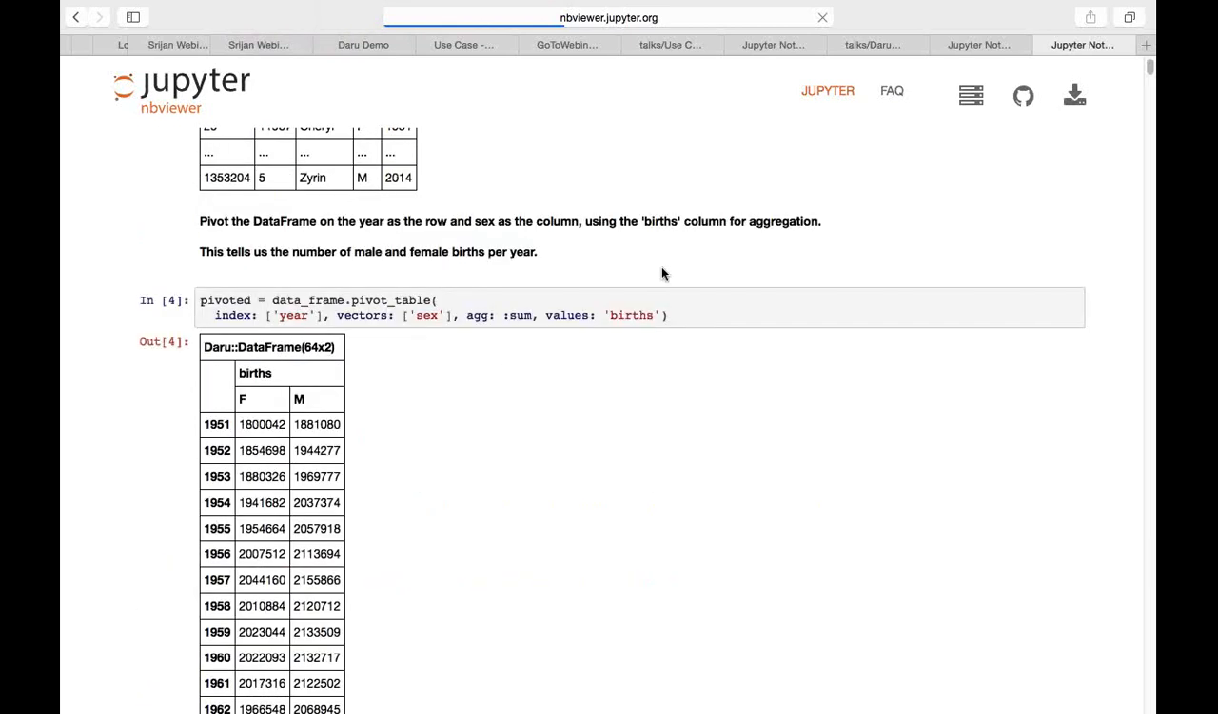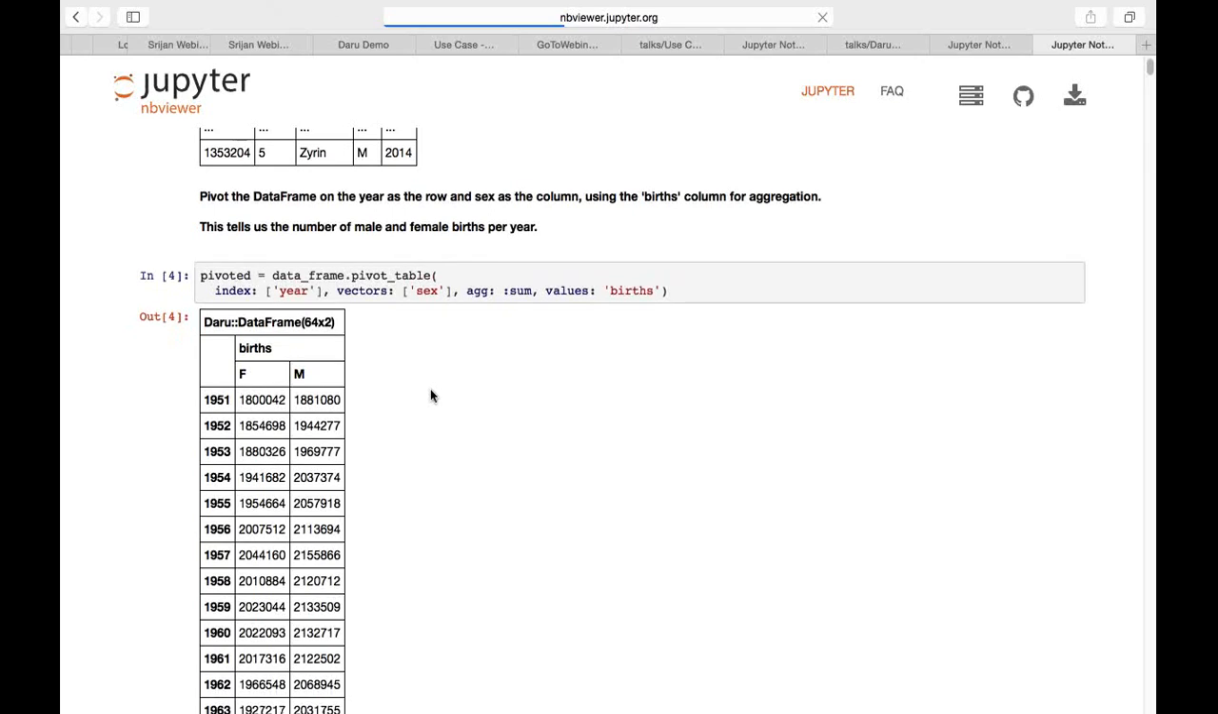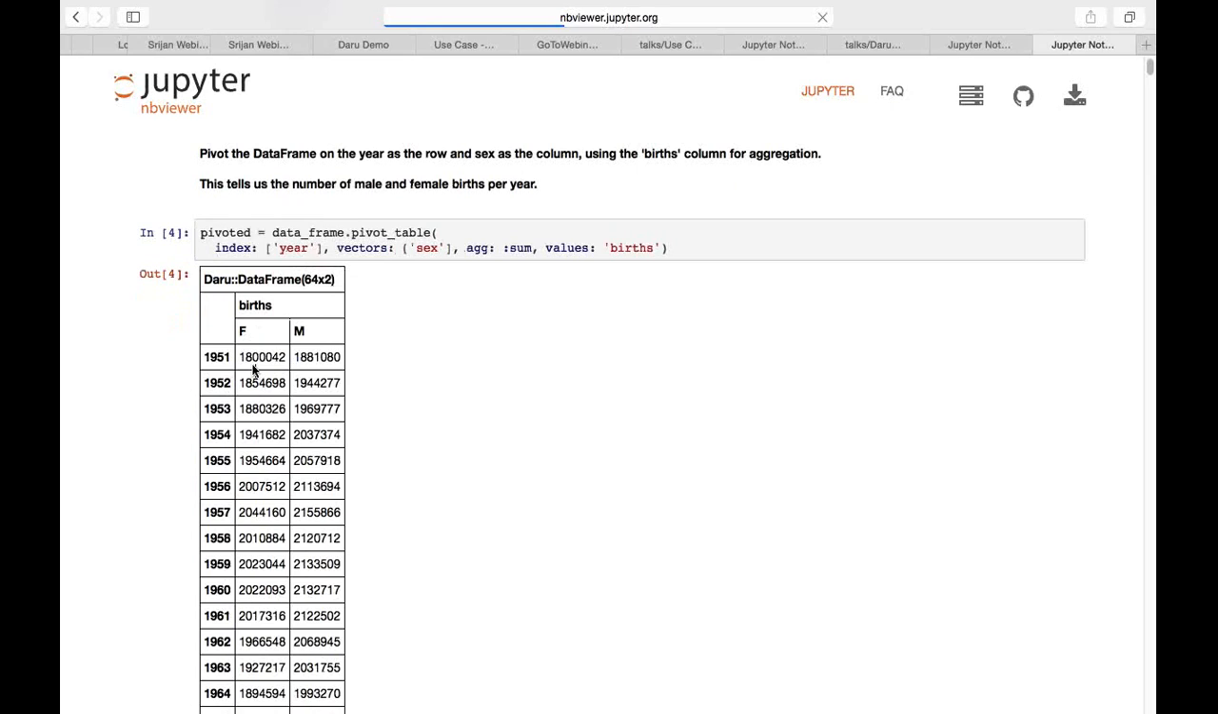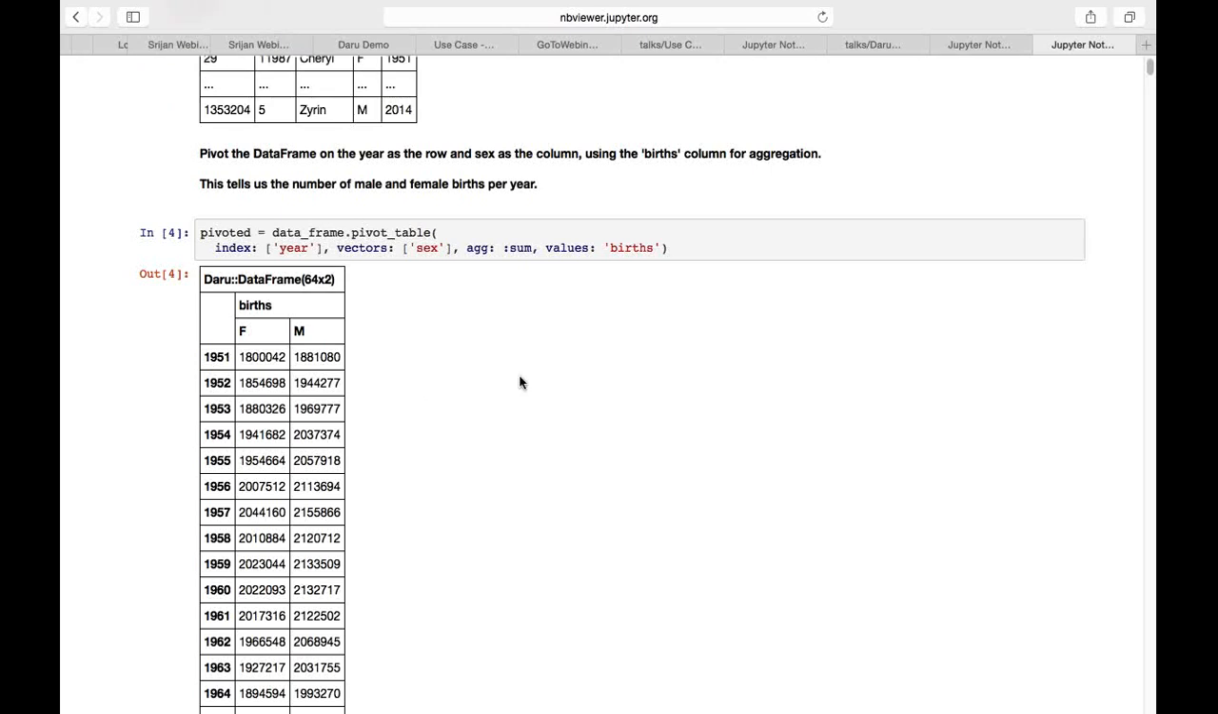Now, the pivot table function of the data frame lets you create SQL style pivot tables. Over here, I specify the values option as births and index as year, and so it has pivoted this data, and basically now we can see the number of male and female births per year. So we can see that there were so many female births in 1951 and so many male births in 1951.